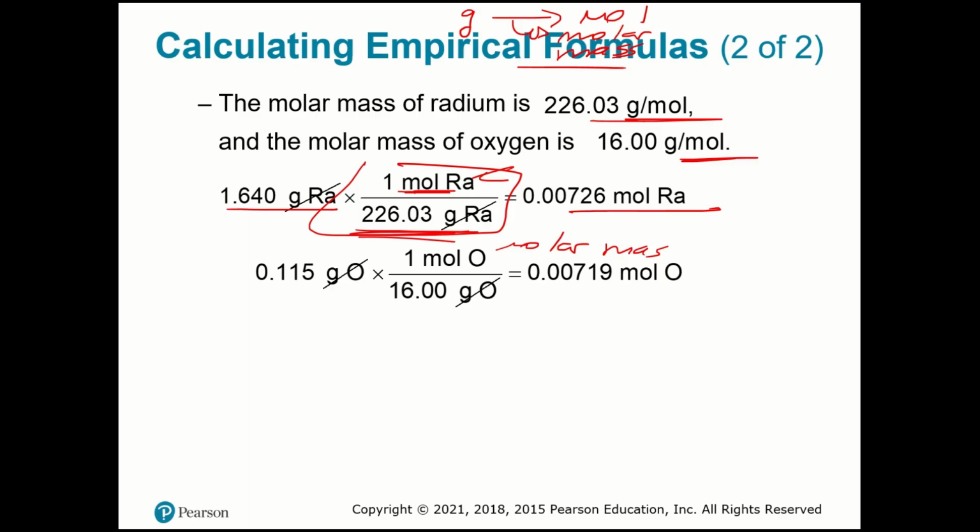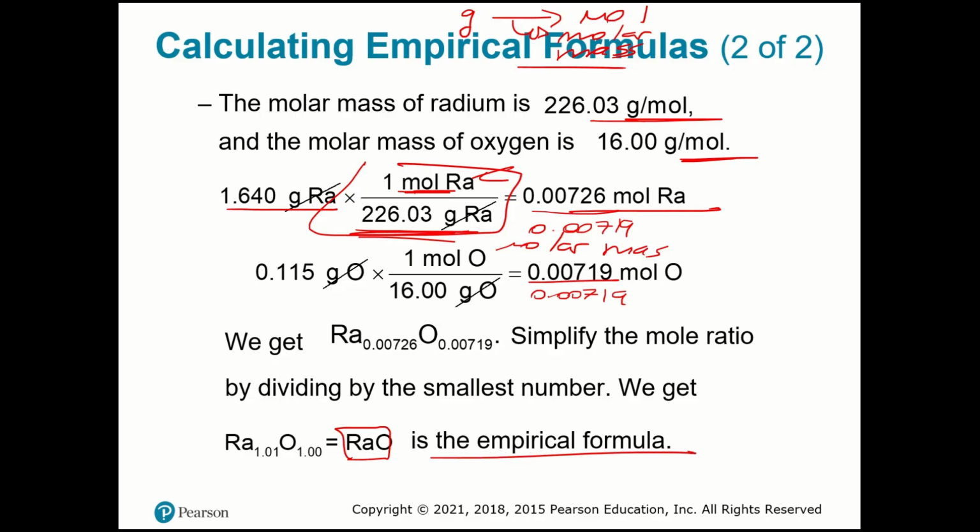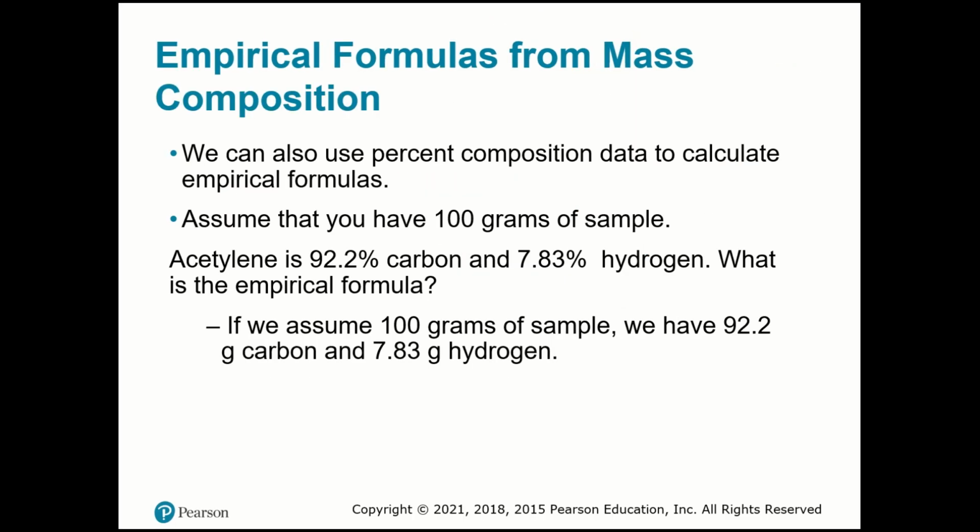Now, the second step is looking at those numbers and seeing which one is the smallest. We divide both by the same number, 0.0079. As soon as you divide, to simplify, you're going to have 1 and 1. So RaO is the empirical formula. We can use percent composition data to calculate the empirical formula as well.